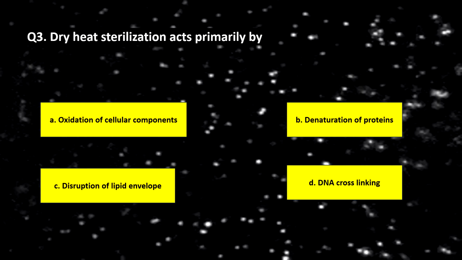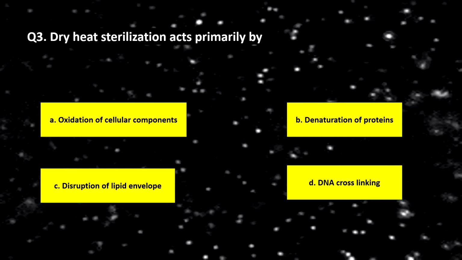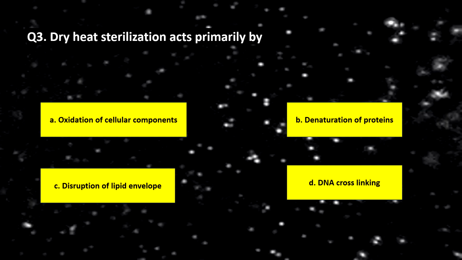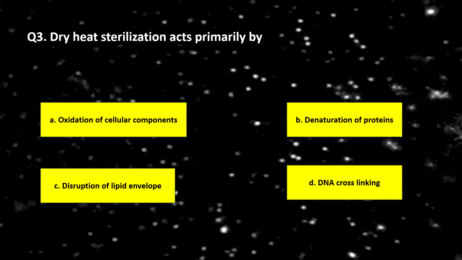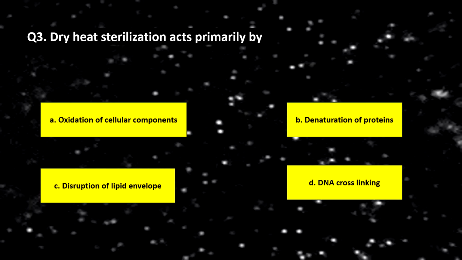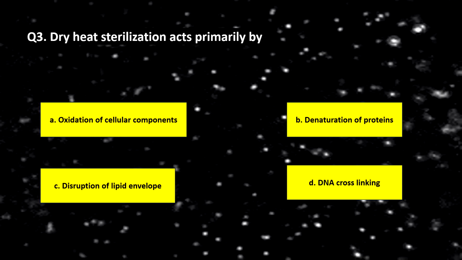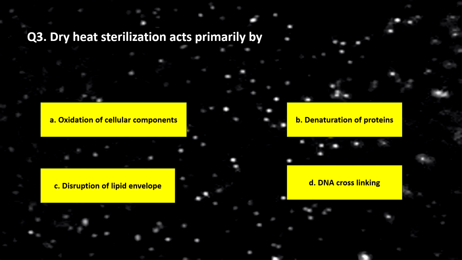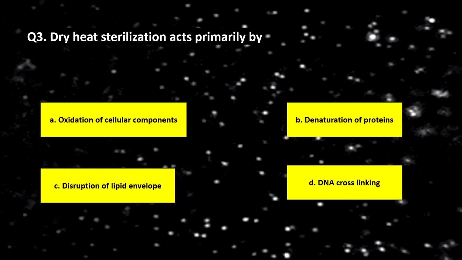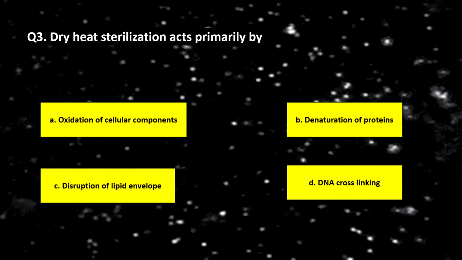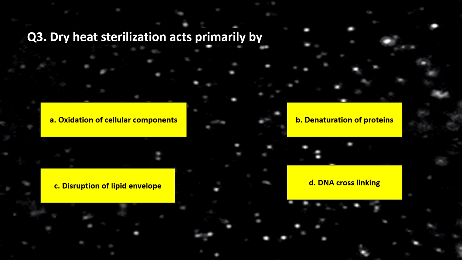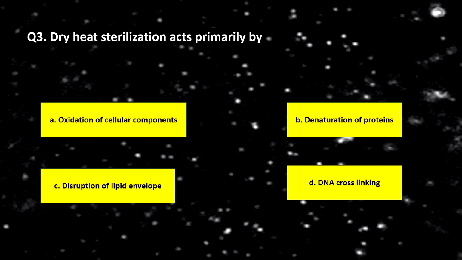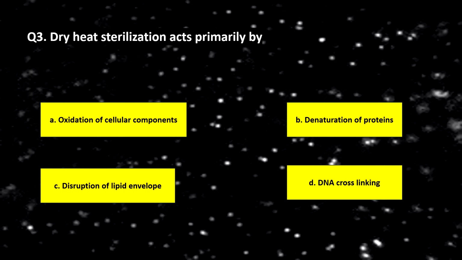Coming to question number 3, dry heat sterilization acts primarily by option A oxidation of cellular components, option B denaturation of proteins, option C disruption of lipid envelope, and option D DNA cross-linking. Actually the question is asking about the mechanism of action of dry heat.